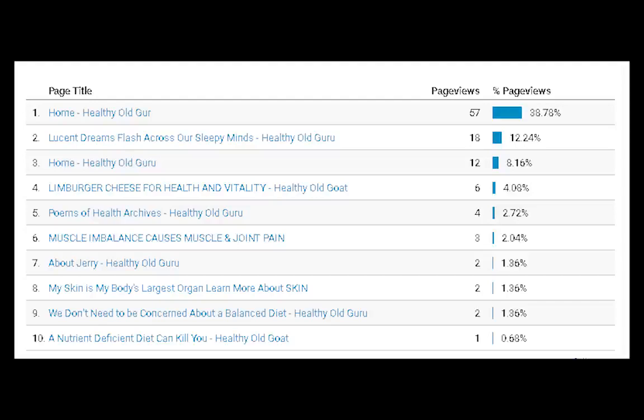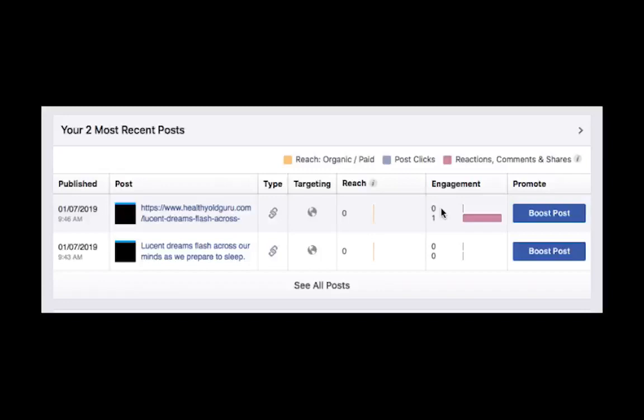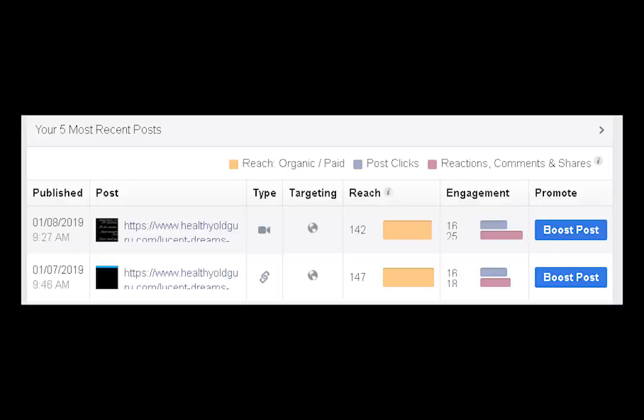If we look at this graph here, this shows the acquisition. That's where the people are coming from. We see that our referrals are up, our direct people that come directly, our socials up, and our organic search stayed about the same. But the traffic is increasing on the site, so we just keep working at it. We keep promoting it. We try different strategies, right? So we went from 0 to something within 1 week. And so that's what we want to see. And we get the people to the page where our ads are. They click on the page and we're ready to go.